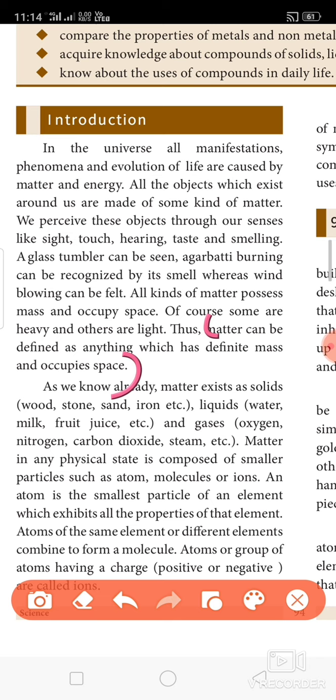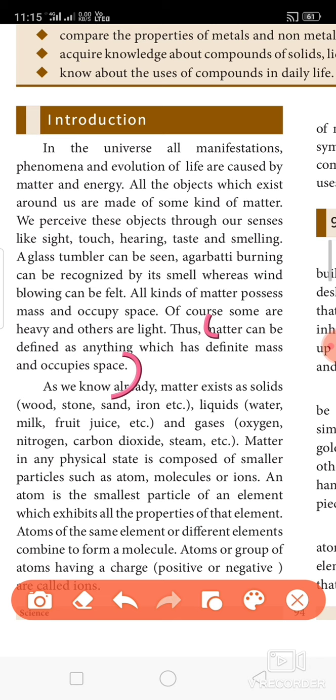Space means it need not be at the macroscopic level, it can also be at the microscopic level, up to nanometers, micrometer thickness, it occupies space. So when you learn science, you should not think only of macroscopic objects. You also come across microscopic objects, and you should imagine the microscopic levels. If you practice that, it will be very easy for you.